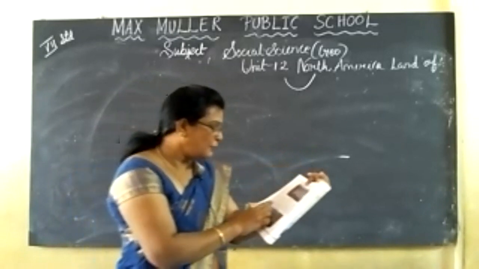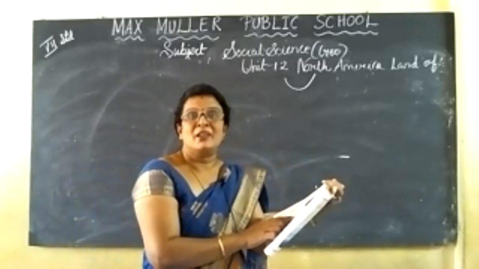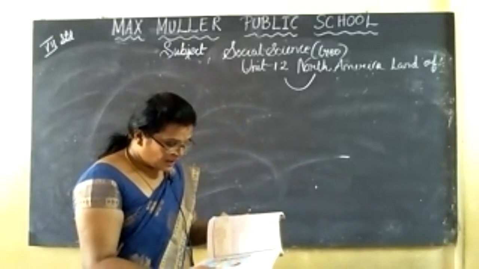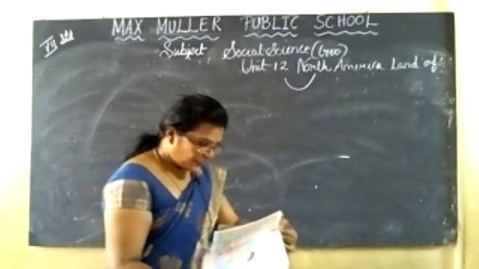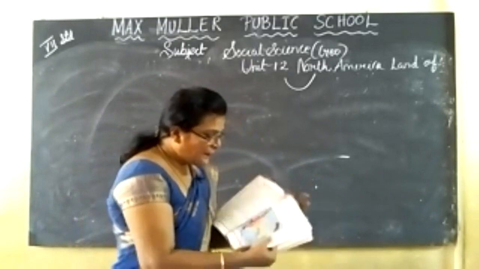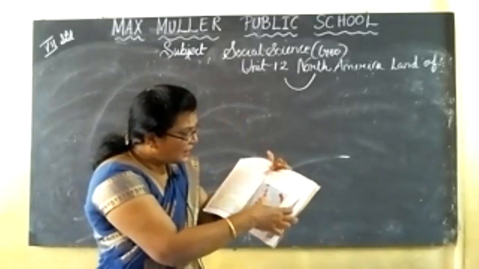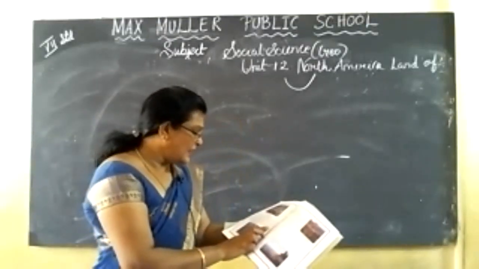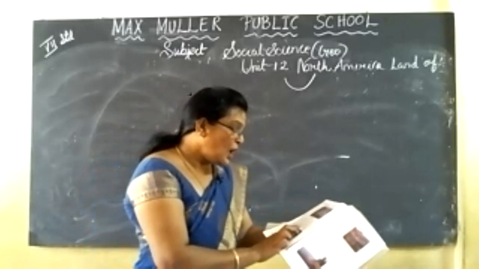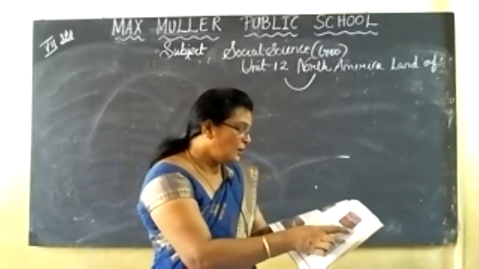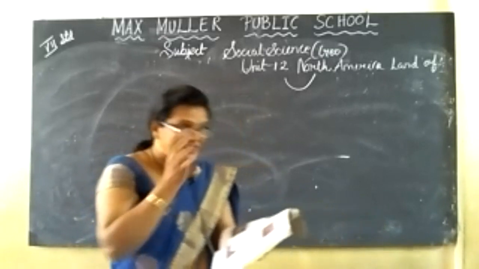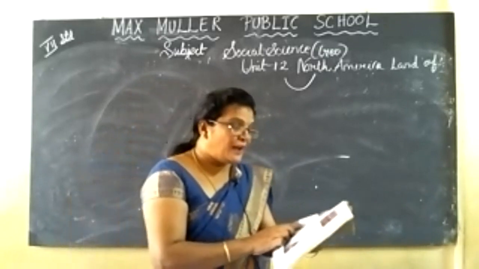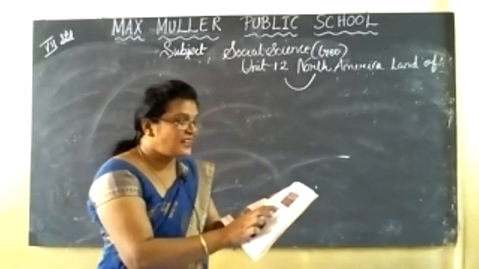The river Columbia flows across the Columbia Plateau. If you see the map, you can see the river Columbia flowing along the Columbia Plateau in the western side. The Colorado River drains into the Colorado Plateau and forms the Grand Canyon.